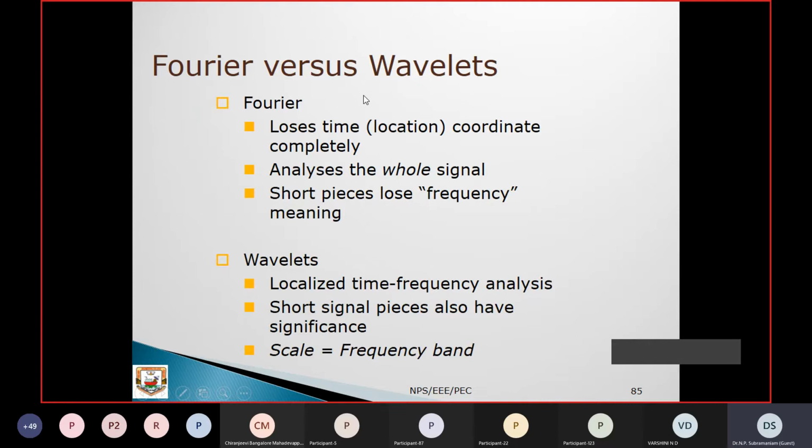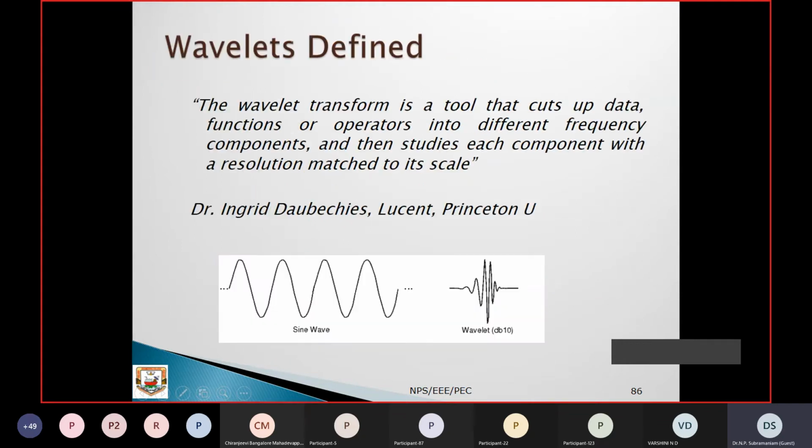Now you can see Fourier versus wavelets. In Fourier, localization is lost: it covers the whole signal, and short pieces lose their frequency meaning. Here, it is localized time-frequency analysis, both time and frequency at the same time. Short signal pieces also have significance, and scales are equal to frequency bands. So the wavelet transform is a tool that cuts up data, functions or operators into different frequency components and then studies each component with a resolution matched to its scale.